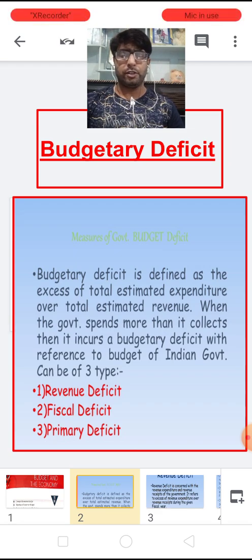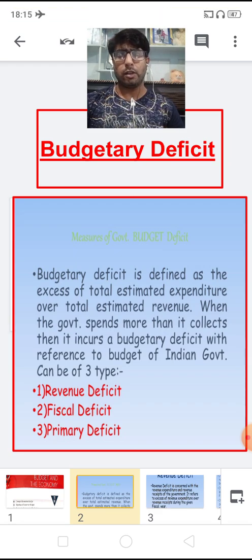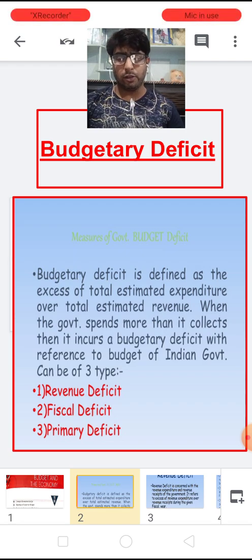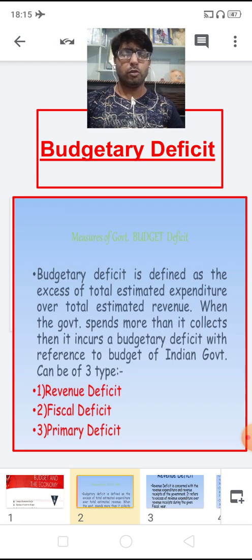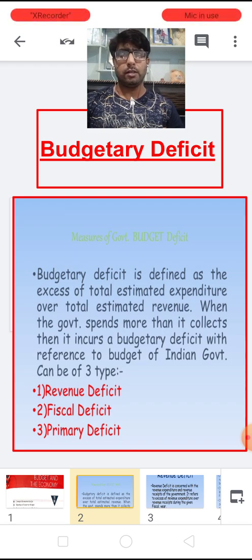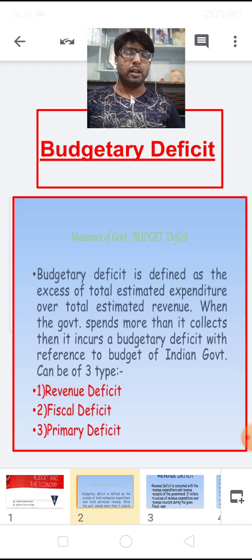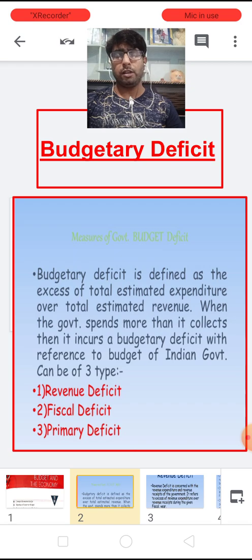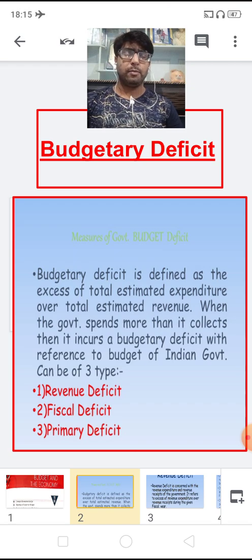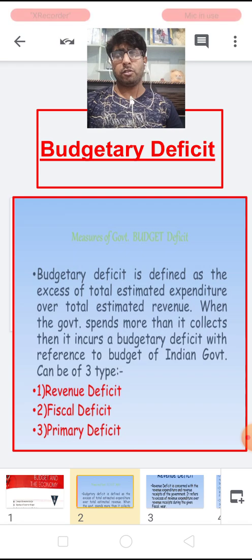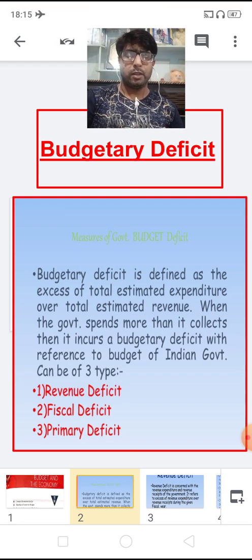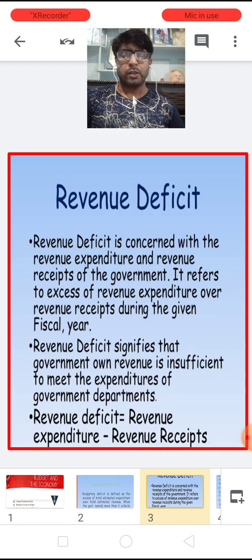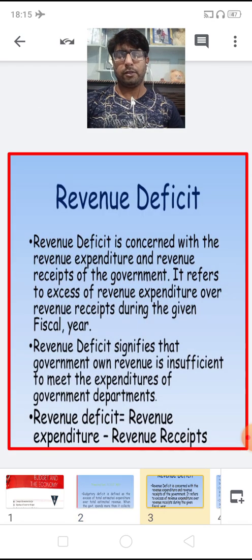Children, budgetary deficit is defined as the excess of total estimated expenditure over total estimated revenue. So when the government spends more than what it collects, then it incurs a budgetary deficit. And with reference to the budget of the Indian government, the deficit can be of three types. The first one is the revenue deficit, the second is the fiscal deficit, and finally the primary deficit. So now let us start with the revenue deficit.